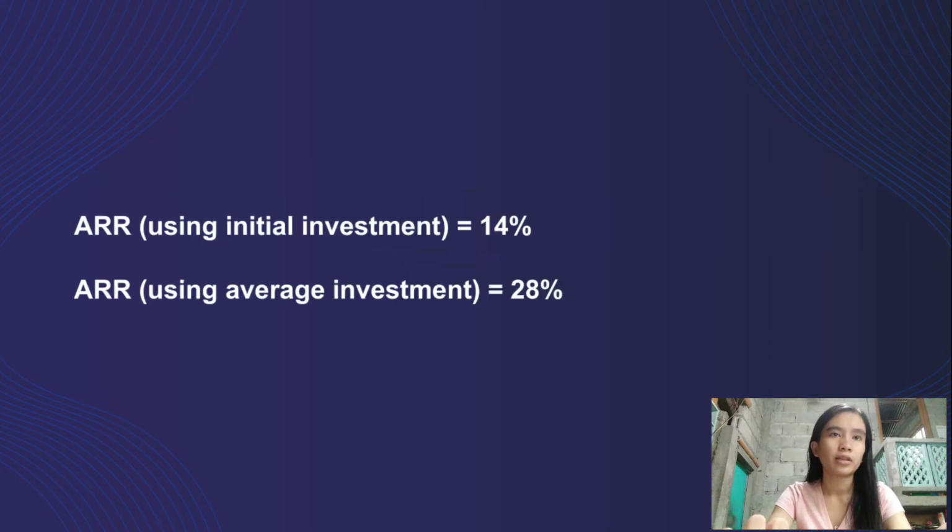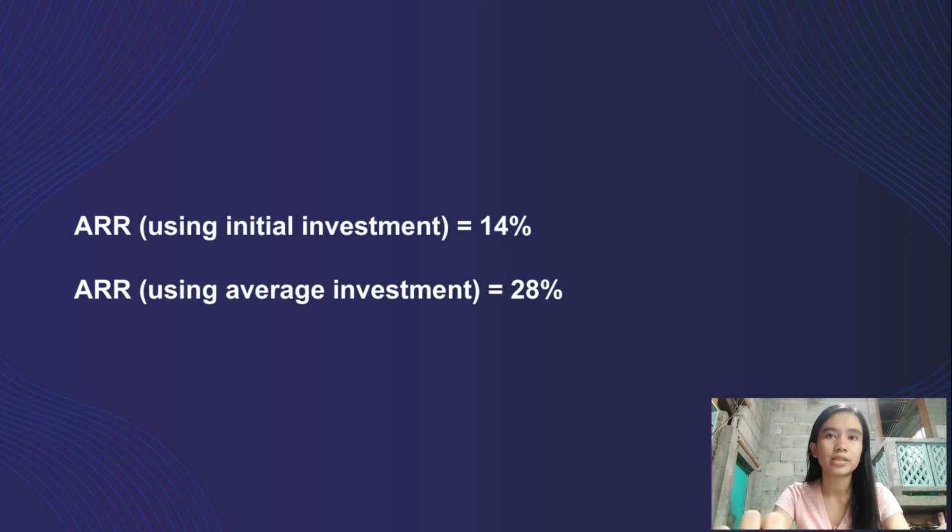So comparing the two, using initial investment and using average investment, the one using initial investment has 14% and the other has 28%, which we can observe that the ARR using average investment is doubled because we divide the investment by 2.